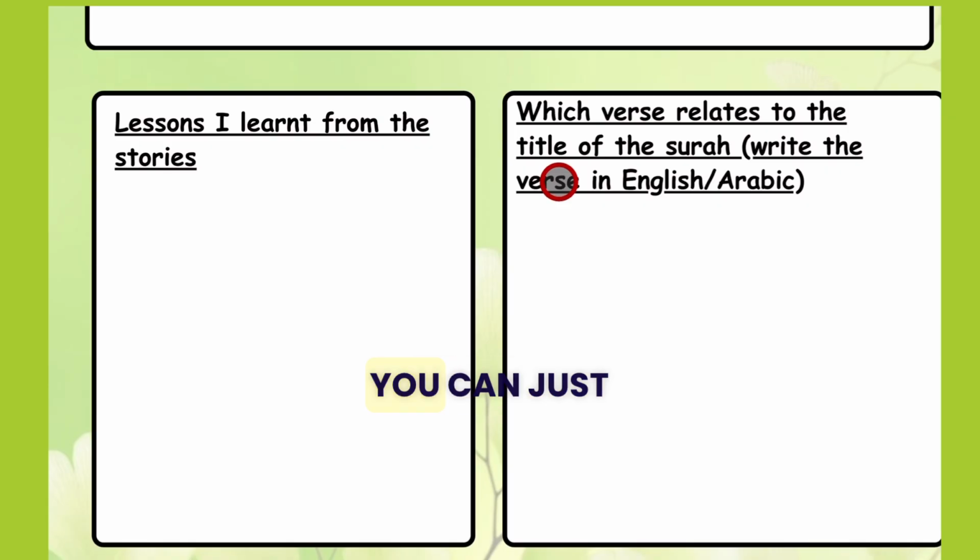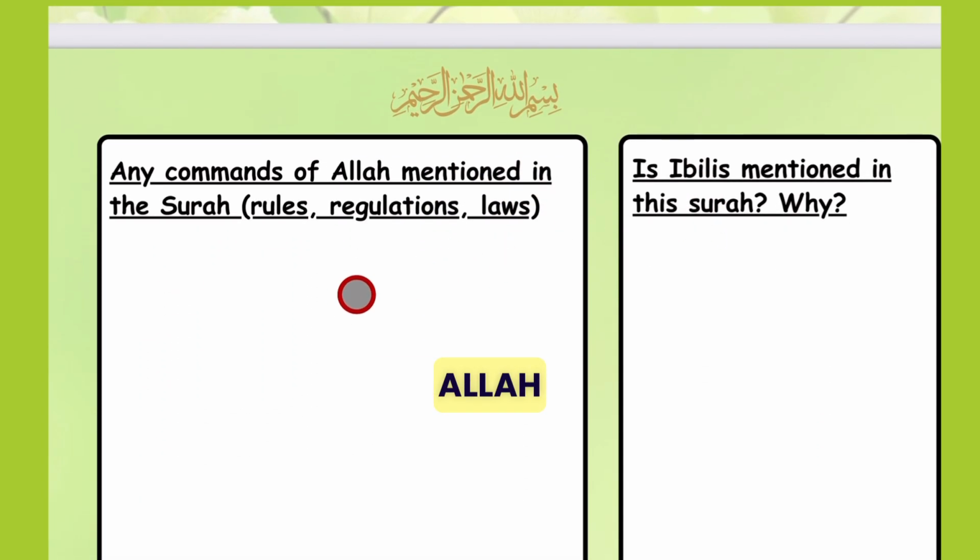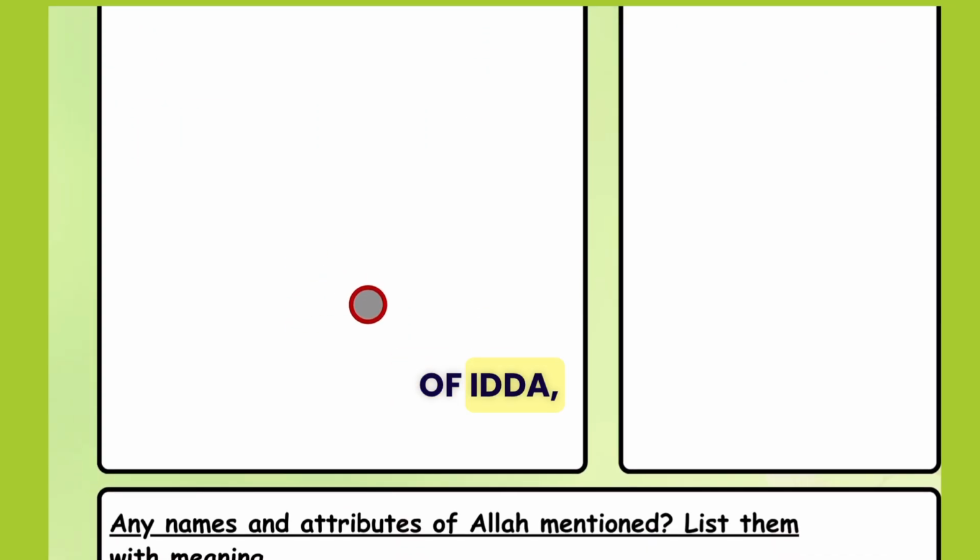Just in a few words, you can write down about the verse, and why the surah was called so and so. Then in this section, you can write down any commands of Allah mentioned. For example, if riba is mentioned in Surah Baqarah, it's a rule, a regulation. What do you know about the command of riba? Like idda, the period of idda, etc.